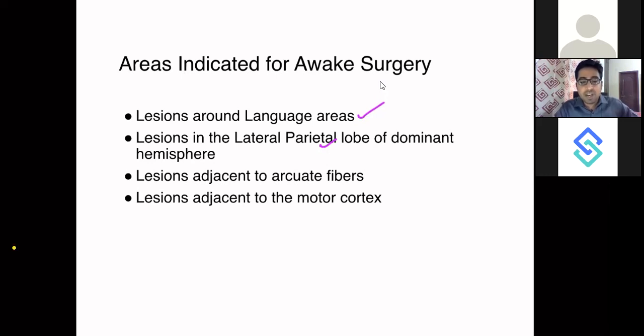Then lesions adjacent to the arcuate fibers. So arcuate fibers are the ones which carry speech from Broca's area to Wernicke's area. I think everybody must be aware of Broca's and Wernicke's area. Then the lesions adjacent to the motor cortex. So if the lesion is very near to the motor cortex, near the central sulcus, you can create a hemiplegic post-operative deficit if you are not able to observe the patient during the surgery. So that's why also in the tumors near motor cortex, you need awake surgery.